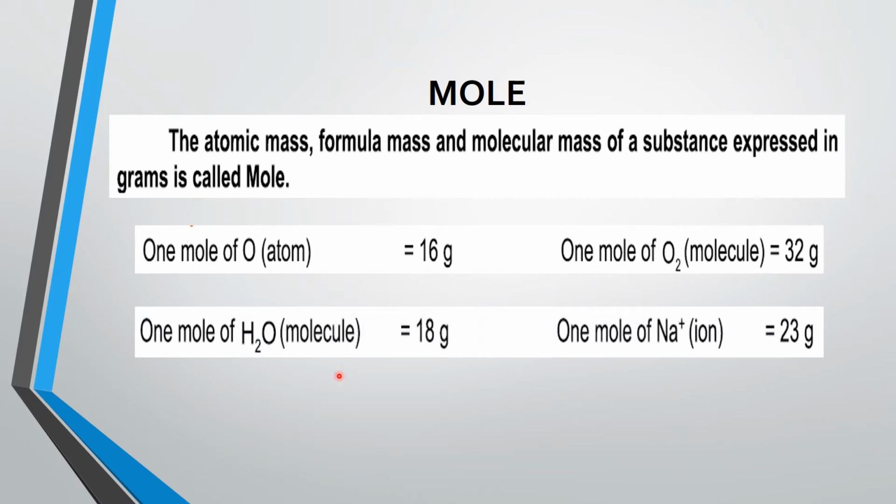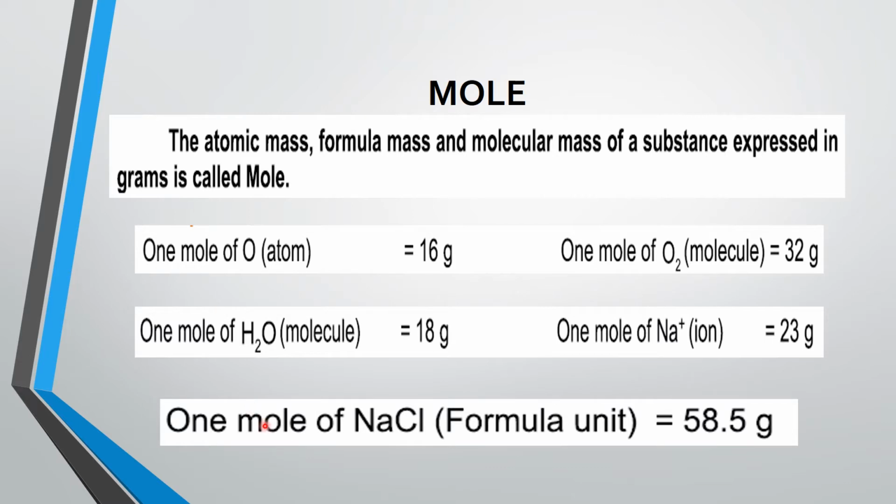If we consider the molecule of water, 1 mole of water has a mass of 18 gram. 1 mole of sodium ions has a mass of 23 gram. And if we consider 1 mole of sodium chloride, the formula unit of sodium chloride is 58.5 gram. So when we express the mass in grams, we consider it as 1 mole, and this mass is called the molar mass.